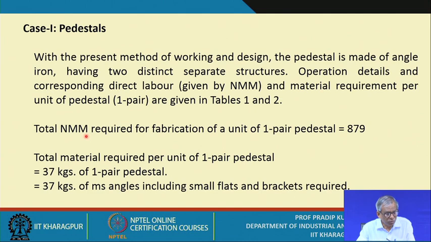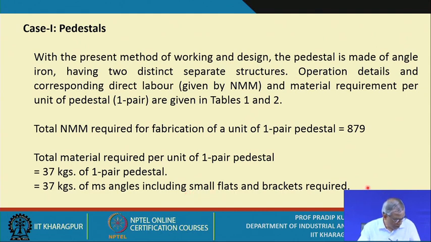Okay. So, total NMM required for fabrication of a unit of one pair pedestal is 879. Already we have referred to this particular table. The total material required per unit of one pair pedestal is 37 kg of MS angles including small flats and the brackets required.